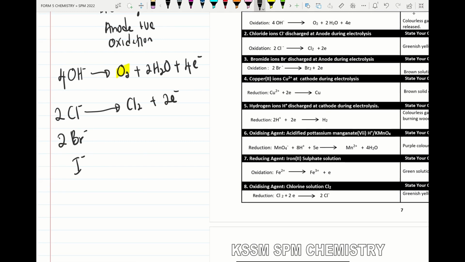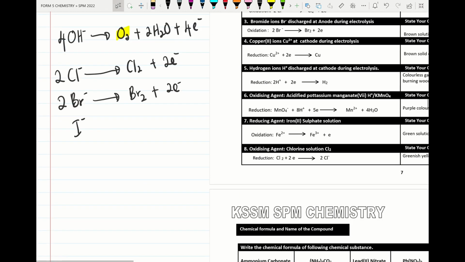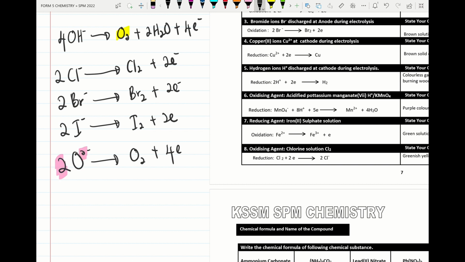Alright, so next, bromide ion: please put 2 in front of bromide ion, so it will produce a bromine molecule, and it will also release or donate 2 electrons. Iodide ion will form an iodine molecule plus 2 electrons. Oxide ion, please put 2 in front. It will form an oxygen molecule, and it will lose 2 times 2, 4 electrons. Please remember, we must put 2 for all these because all these molecules exist as diatomic molecules.